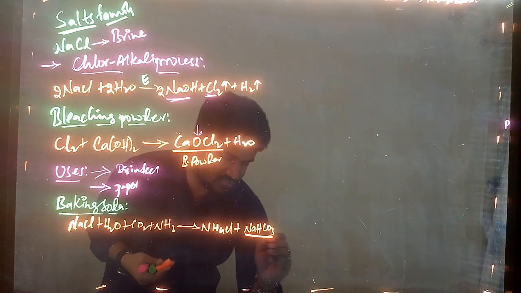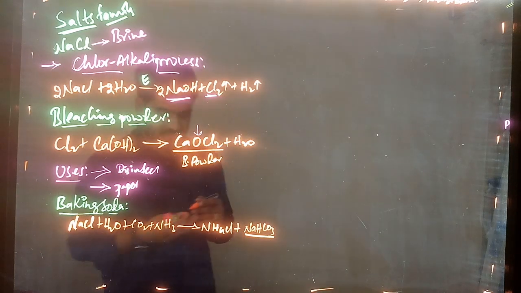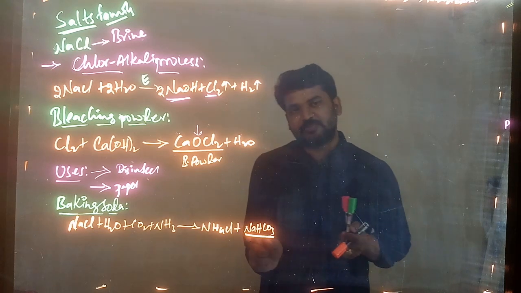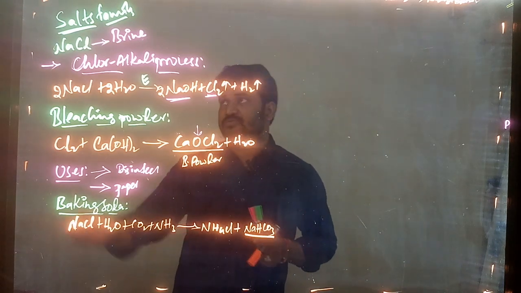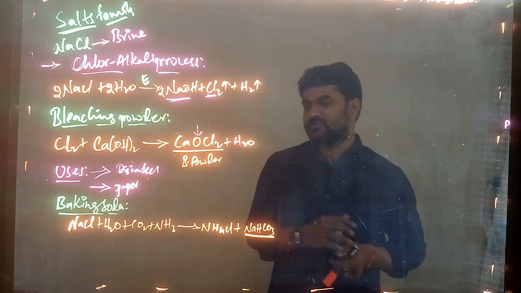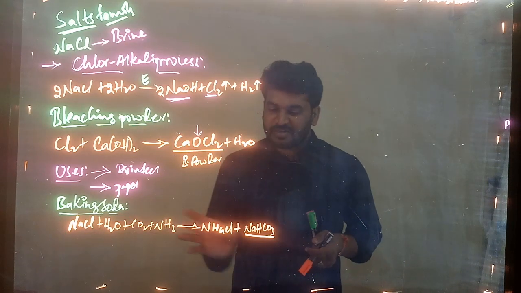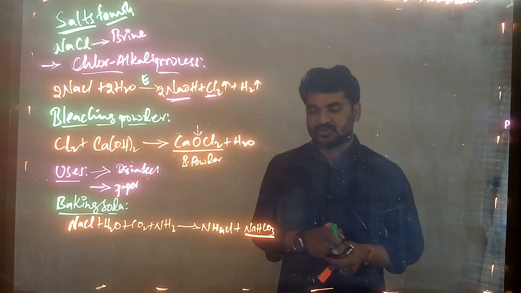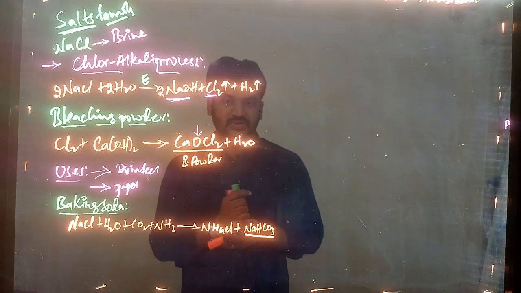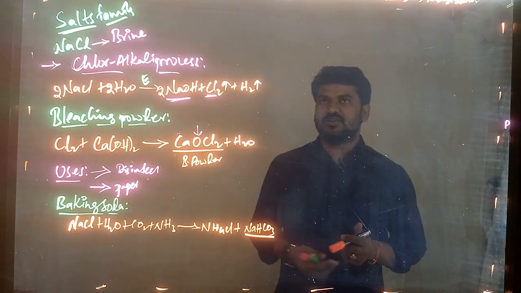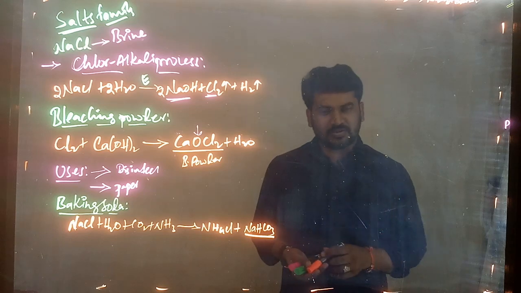This NaHCO3 is the baking soda, prepared from NaCl. So NaCl is the source of many salts, no? From NaCl we are preparing the baking soda, NaHCO3. Right? And what are the uses of the baking soda? Generally we know baking powder, right?